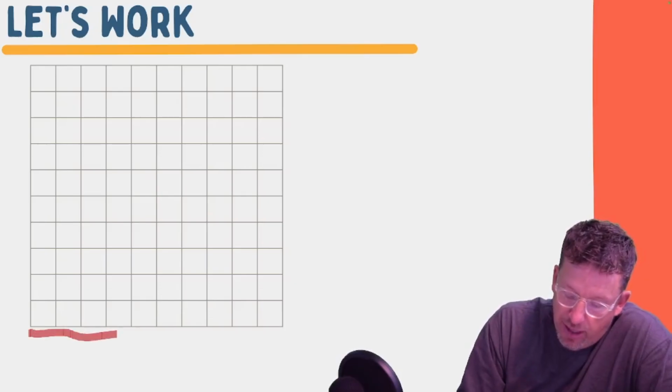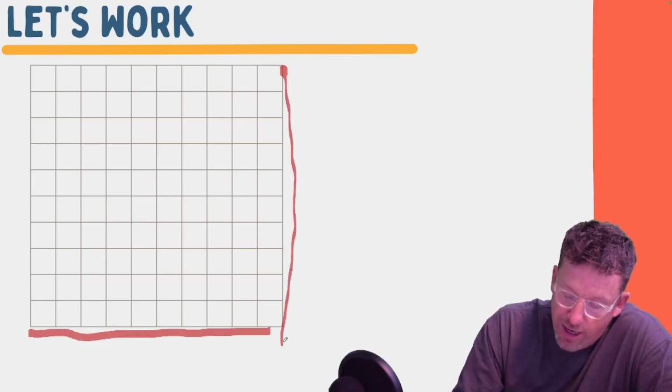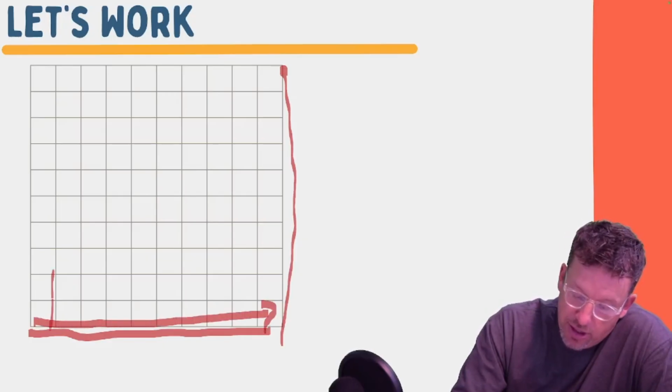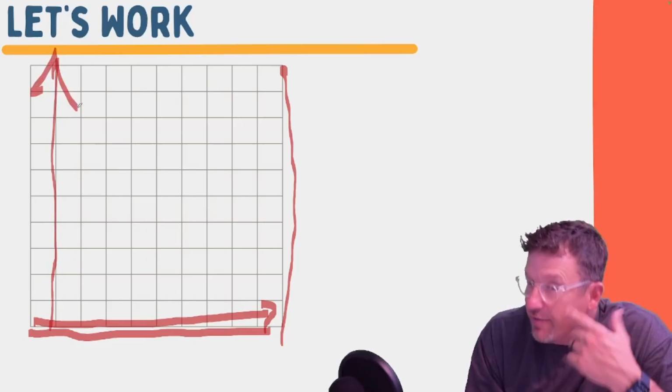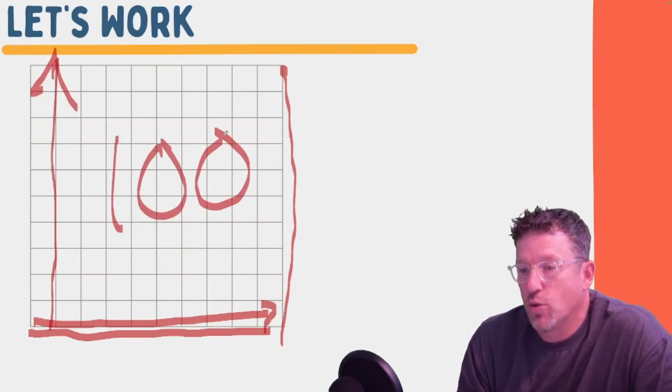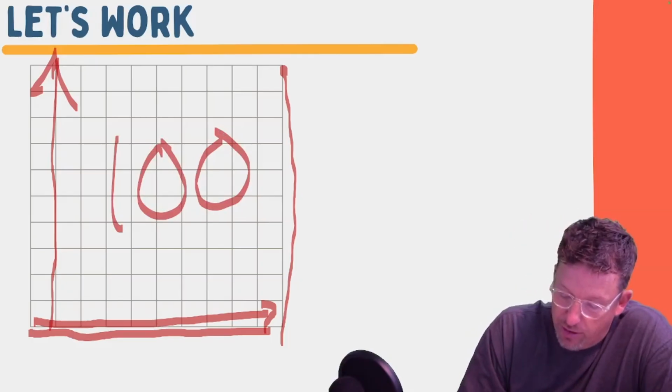Okay, do you guys remember this thing? Have you ever seen it? Think back to your early elementary school days. This is a grid, and there are 10 squares going this way, and there are 10 squares going this way. So if I have 10 rows of 10, that means that this thing represents 100 squares. I just need to make sure you understand that.